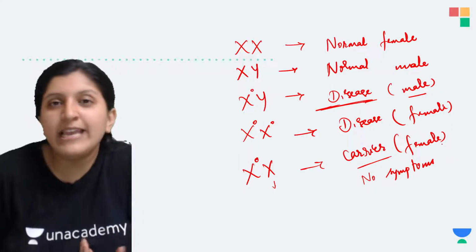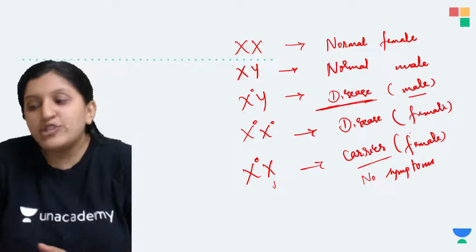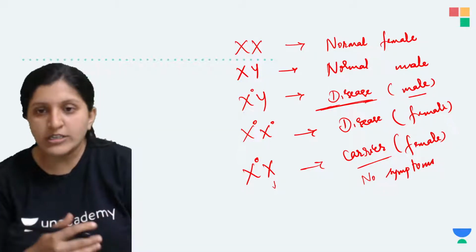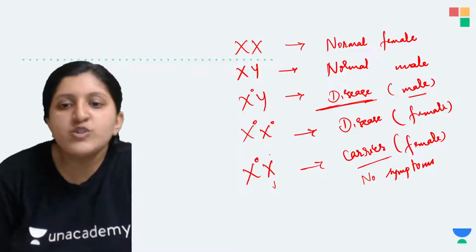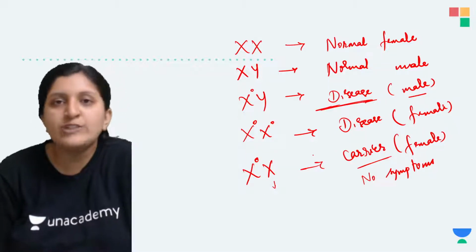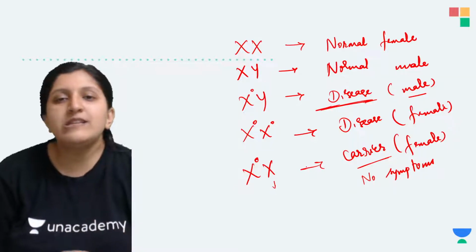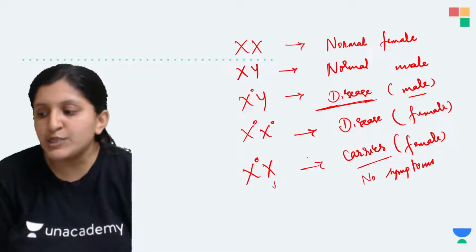She is not having any disease symptom, but when she gets married, she can pass her disease to her sons or to her daughters, depending on the condition. So in that case we can call her a carrier because she is perfectly normal. Just the thing is that she can pass her disease to the son.